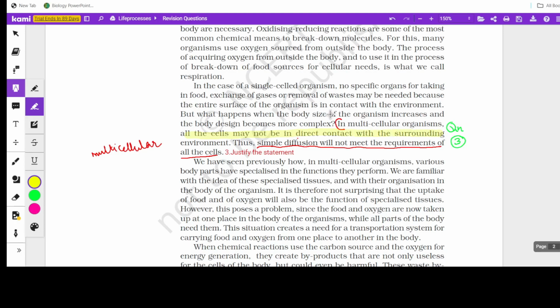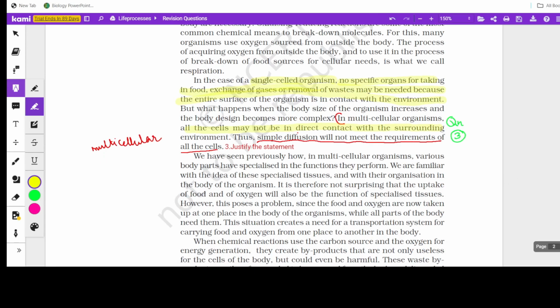So here one more question can be asked, like, if it's in the case of multicellular organisms, then what is in the case of single-celled or unicellular organisms? There, simple diffusion will satisfy their needs because they don't have any specific organs and their cells are in contact with the environment. You can see that statement here. So input, exchange of gases or removal of waste may be needed because the entire surface of the organism is in contact with the environment. So in the case of multicellular organisms, that is not possible because all cells are not in contact with the environment and we have complex structures. Next.